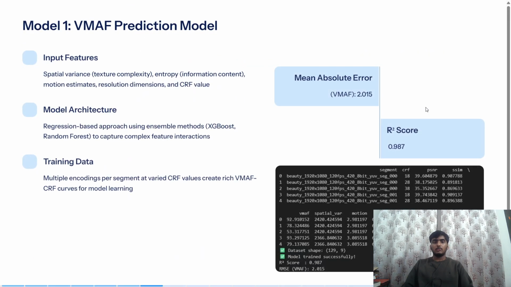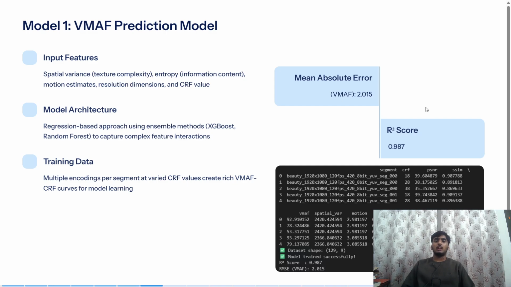Let's see the first model. The input features are spatial variance, which is the texture complexity, entropy, which is the randomness in the information content, motion estimates, resolution dimensions, and CRF value. For the model architecture, we are using a regression based approach. We use the random forest technique to capture complex interactions, and we trained multiple encodings per segment at varied CRF values to create a rich VMAF-CRF curve for model learning.